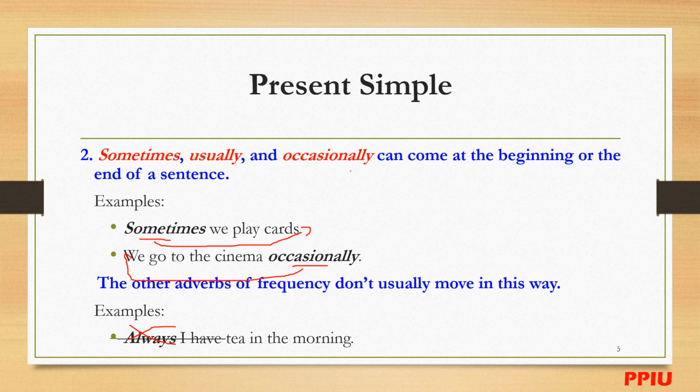Okay, so except only three: sometimes, usually, and occasionally. There can be shifting at the beginning of the sentence or even at the end of the sentence. It's fine, right? Okay, good, thank you. Just move to the next one.